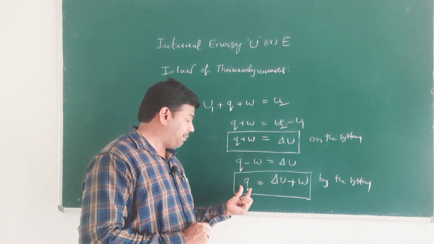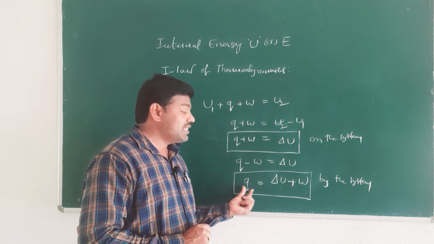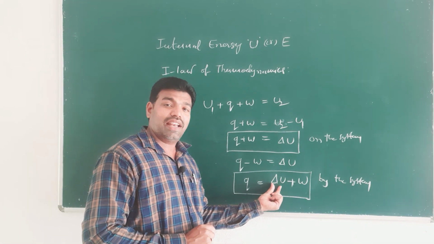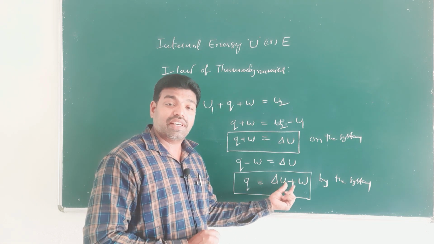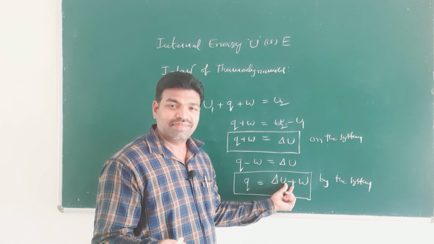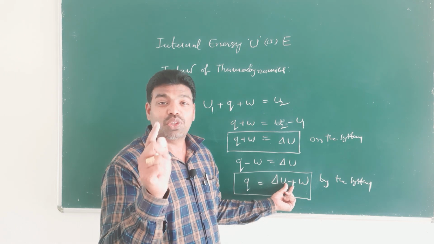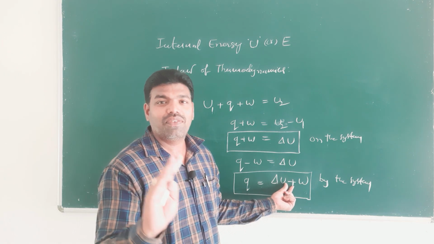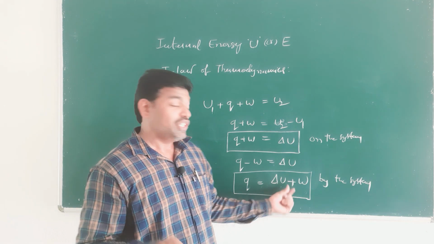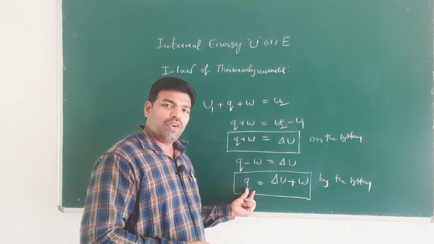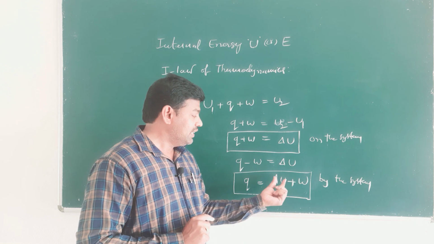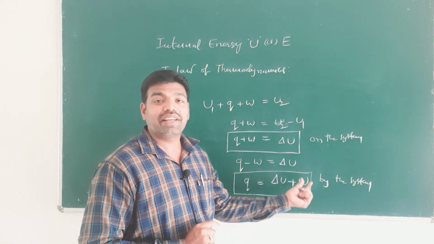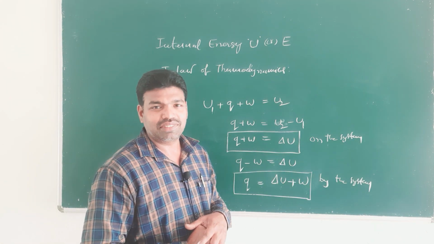But if you supply Q amount of energy, the system can increase internal energy and that heat energy is useful for the work done by the system. So you never get something for nothing. But if you supply Q amount of energy to the system, that is useful for the internal energy and work done by the system. Right?